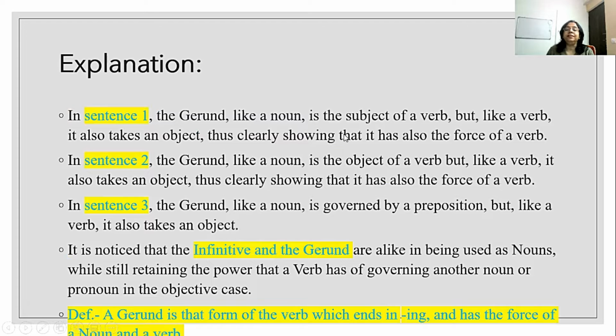In this sentence, the gerund like a noun is the subject of a verb, but like a verb, it also takes an object, cards, thus clearly showing that it has the force of a verb. So this word playing functions as a noun, but it has the force of a verb also.